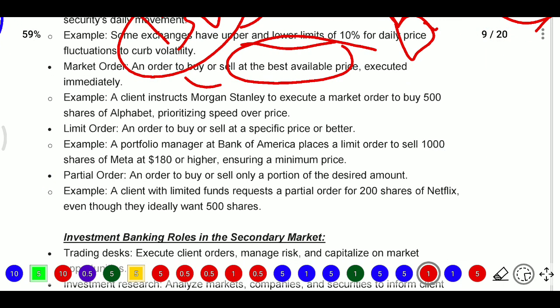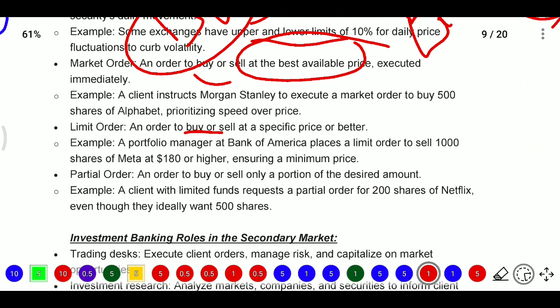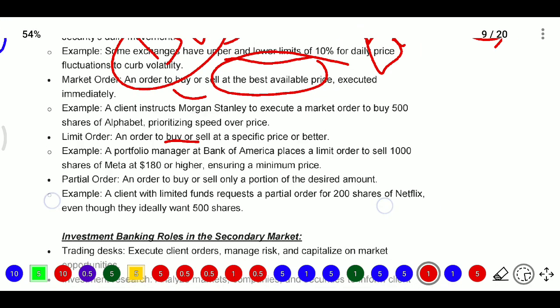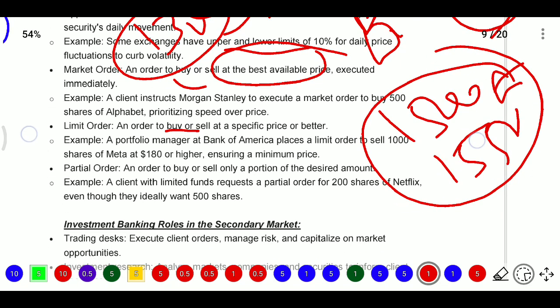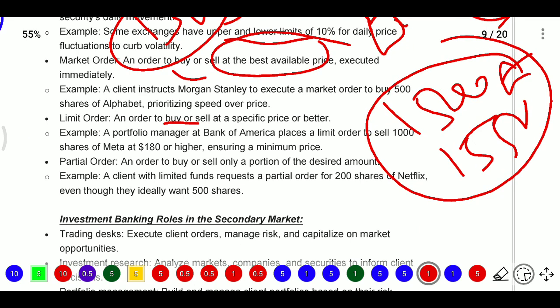Next, limit orders. A limit order means an order to buy or sell at a specific price or better. So here we quote a price, for example between 1500 and 1550, and we limit the order. A portfolio manager at Bank of America places a limit order to sell 1000 shares of Meta at 180 or higher. Only if the price goes to 180 or higher will the transaction be executed. It ensures the minimum price.